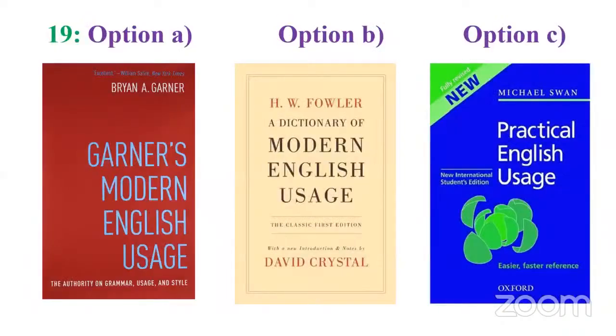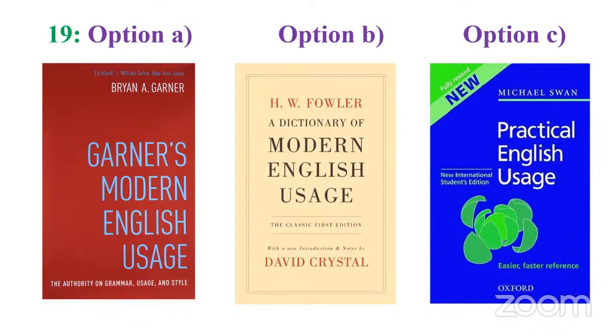Then let's check out the other options. We have, why this confusion, why there is some logic in the options. See, we have Brian, B-R-Y-A-N, Brian A. Garner. He was actually a lawyer, an advocate, and he came up with this book, Garner's Modern English Usage. Then the famous H.W. Fowler, A Dictionary of Modern English Usage.